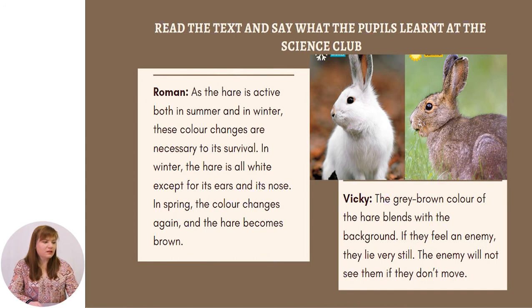As the hare is active both in summer and in winter, these color changes are necessary to its survival. In winter, the hare is all white except for its ears and its nose. In spring, the color changes again and the hare becomes brown. The gray-brown color of the hare blends with the background. If they feel an enemy, they lie very still. The enemy will not see them if they don't move.